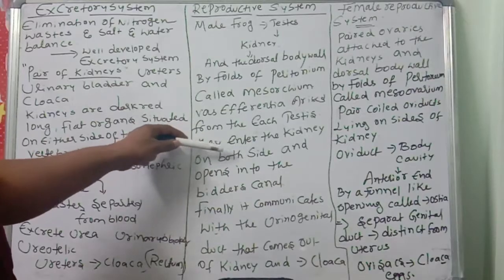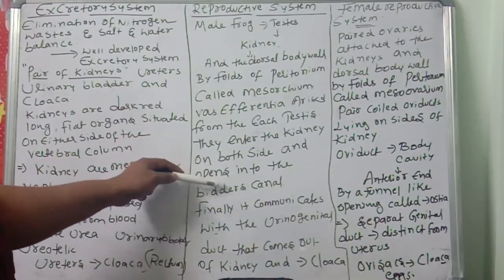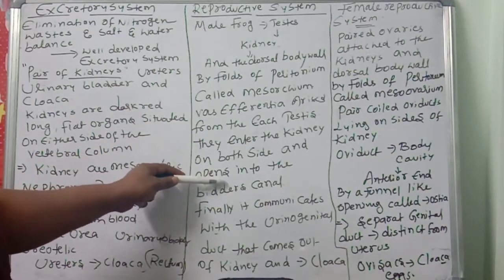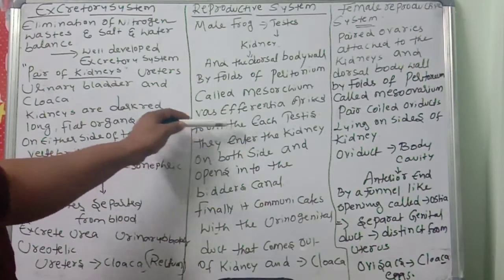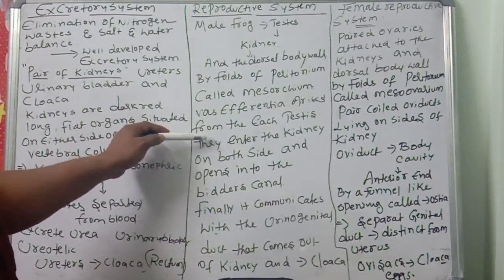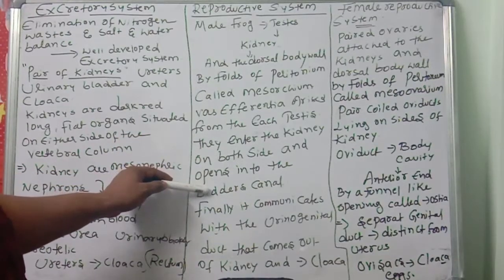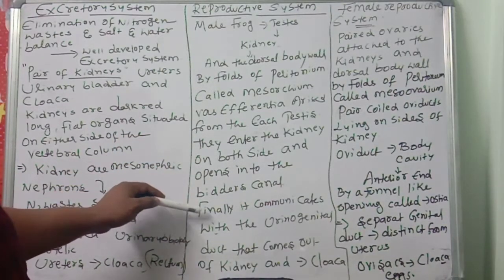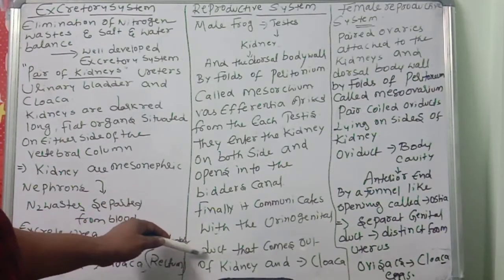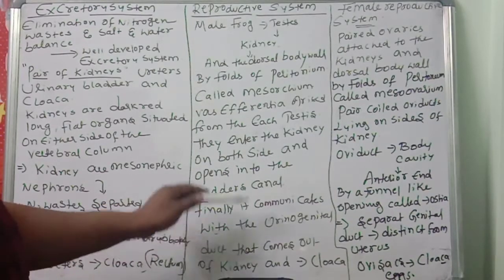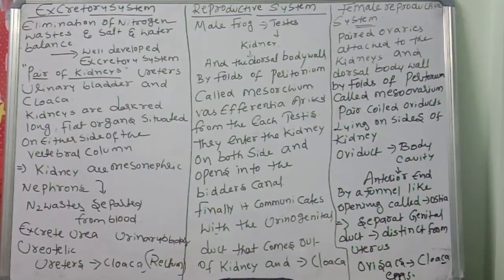They enter the kidney on both sides and open into the Bidder's canal. Finally, it communicates with the urinogenital duct that comes out of the kidney and reaches the cloaca.